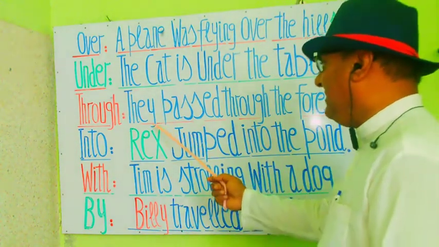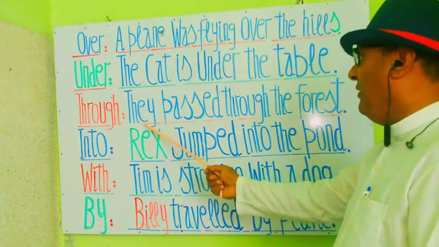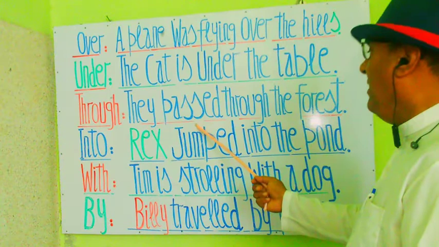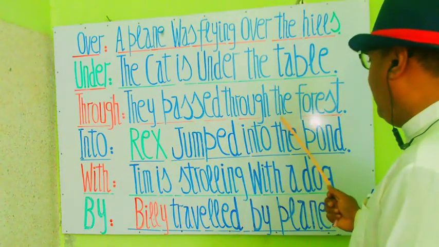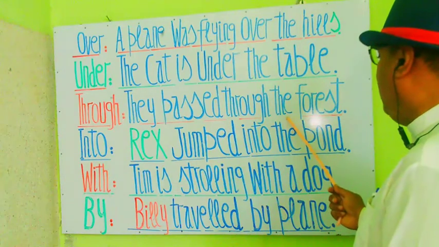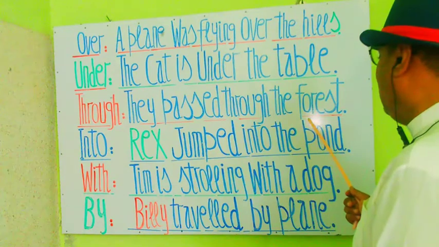In this sentence you see that they is a subject and a pronoun. Passed is a verb and through is a preposition here. And after through you see the object is the forest. The forest is also a noun.